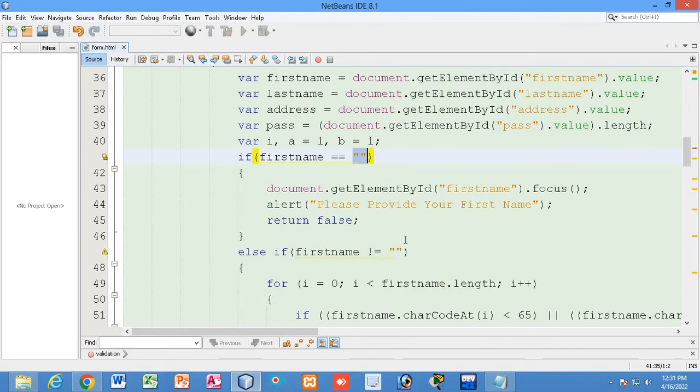So if not a single character has been provided in that text field, then the message will be shown: please provide your first name. The text box cannot be left blank, and return will be false. Return false means the default submit button action is stopped from moving forward to the next page. When the user clicks the submit button, the default action would take them to the next page.